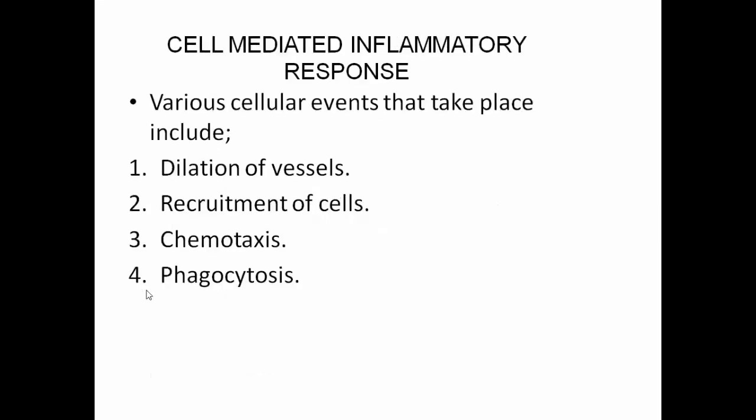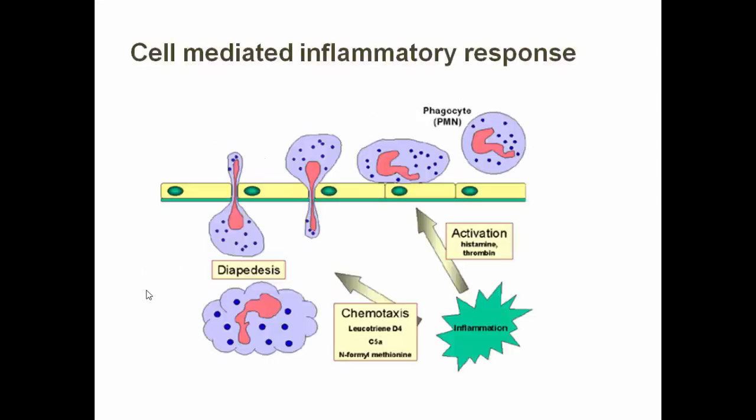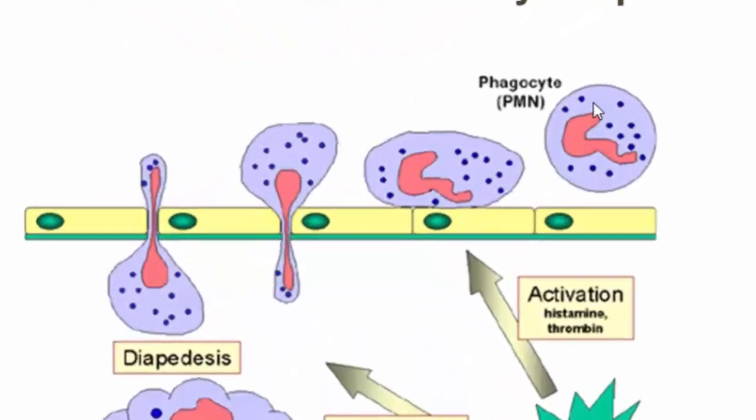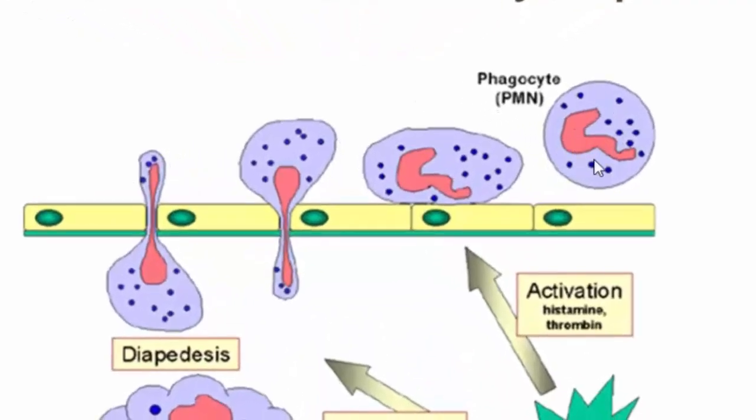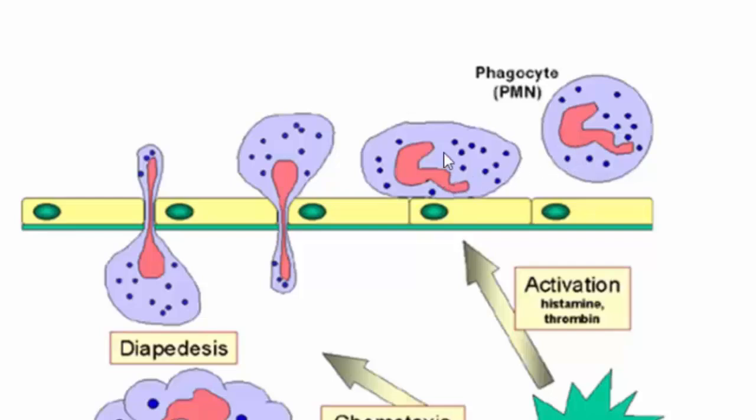Now further we will deal with cell mediated inflammatory response, wherein different cellular events take place such as dilation of the vessels, recruitment of the cells, chemotaxis and phagocytosis. This is a typical image of cell mediated inflammatory response, wherein we have different events such as rolling of the cell at the site of injury, adhesion of the cell to the site of injury with the help of different cell adhesion molecules, movement of this cell from the vessel to the site of injury, which is known as diapedesis.